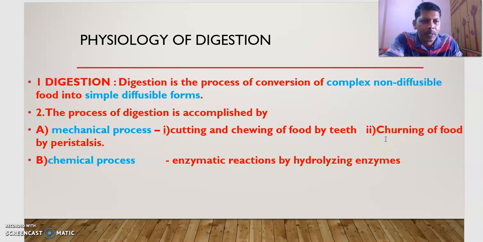It comes under the mechanical process. Chemical process means enzymatic reactions by hydrolyzing enzymes. The digesting enzymes are called hydrolases. By the action of those enzymes, the chemical process of digestion is completed.